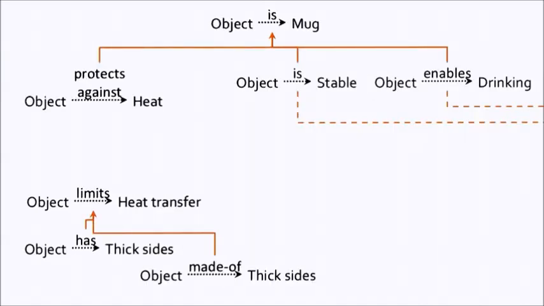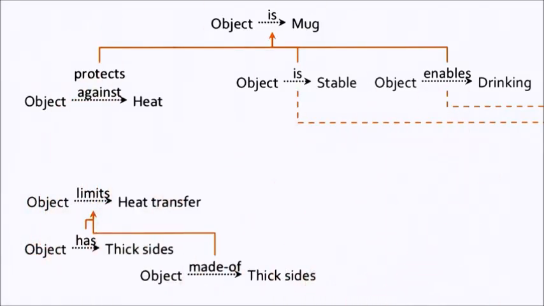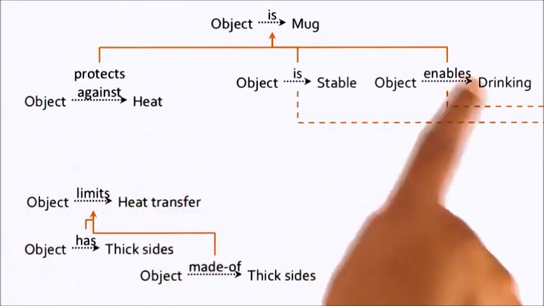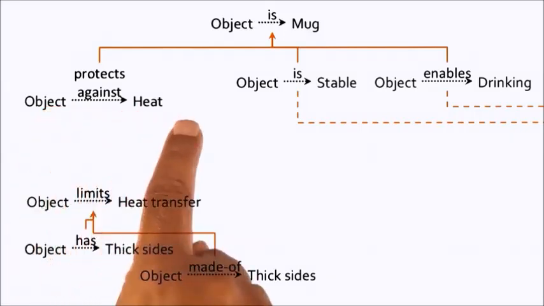So far, we have talked about the case where there was an error in the knowledge, or an error in the reasoning, or in the learning. The knowledge, for example, was incorrect in some way. But the knowledge can also be incomplete. There can be a gap in knowledge, or in reasoning, or in learning. A gap in knowledge occurred when we were doing this exercise under explanation-based learning. In that particular case, the agent had built this part of the explanation, and it also had this part of the explanation. But it could not connect these two because there was no knowledge to connect that an object that has thick sides and that can limit heat transfer will protect against heat.